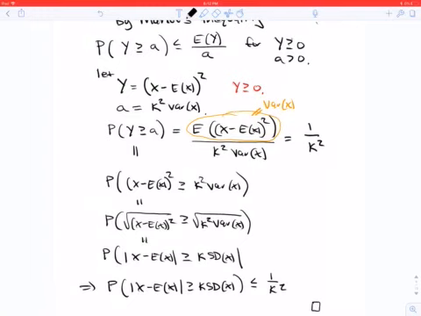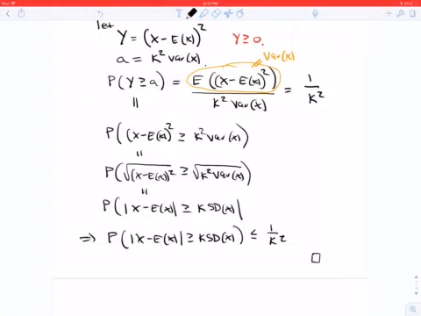Awesome. Furthermore, y greater than or equal to a translates to what I've written here, which when you take the square root of both sides of this inequality, you get exactly the probability that the absolute value of x minus expectation of x is greater than or equal to k SD of x. It is all beautiful. So that gives us Chebyshev's inequality.